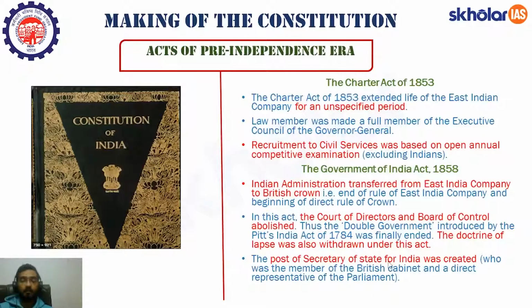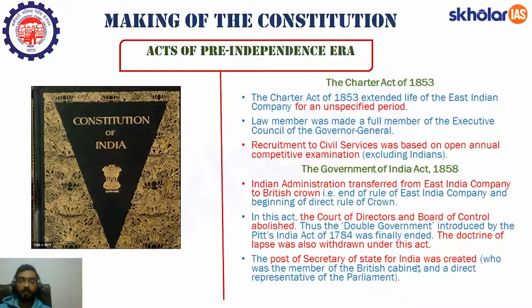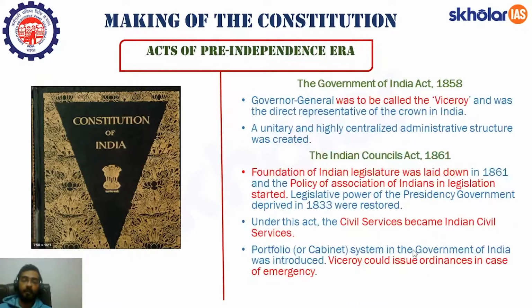This Secretary of State was a member of the British Cabinet and a direct representative of the Parliament. I hope this part is clear now. Governor General was to be called Viceroy. Terminology was also changed. Governor General of India was now to be called Viceroy, and he was one of the direct representatives of the Crown in India, while the Secretary of State was the representative of the British Cabinet in the Parliament of Britain. But the Governor General was the representative of the Britishers here in India.